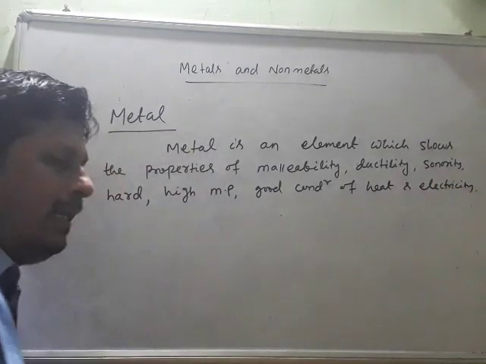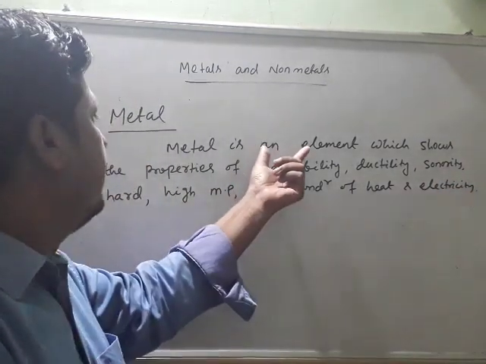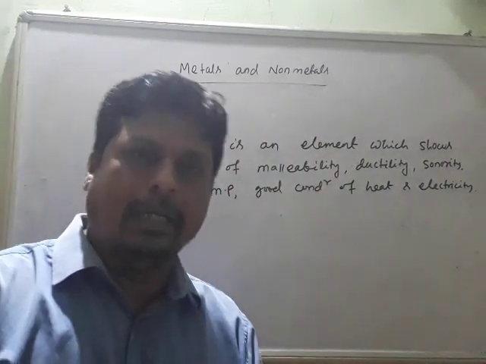So if an element shows these properties, then it is known as metal.